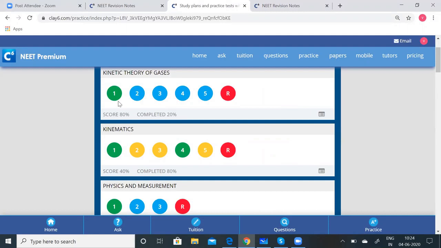Even if you have taken the test, you can take it any number of times until you are happy with the results. And the red one says it's a random test, and the yellow one says it's an incomplete test.